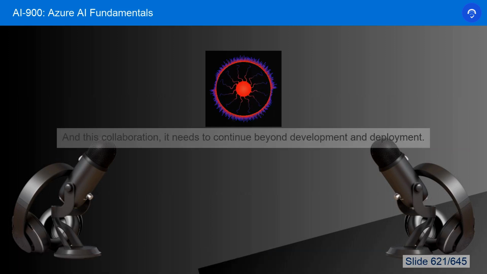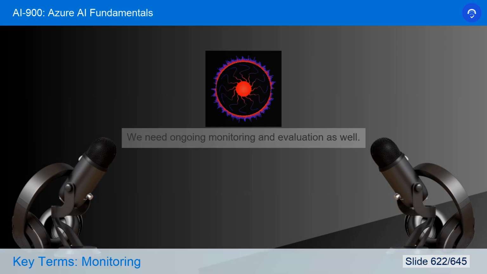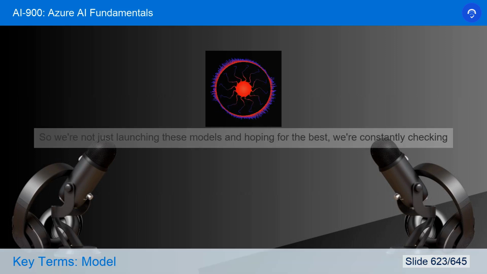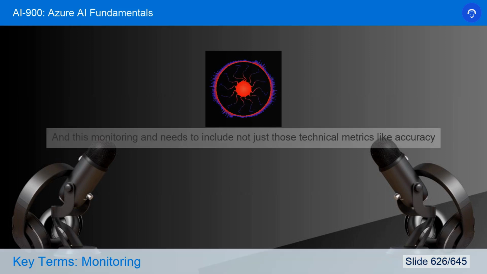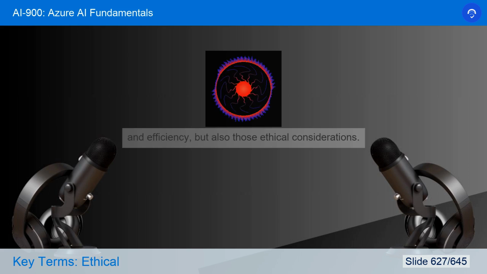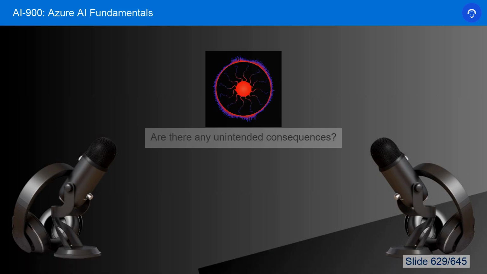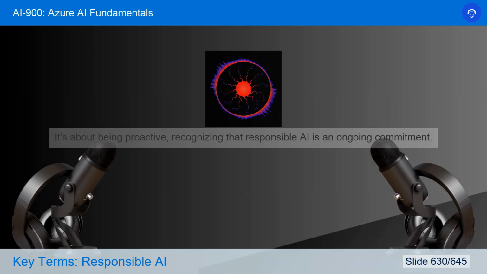Right. And this collaboration needs to continue beyond development and deployment. Right. We need ongoing monitoring and evaluation as well. So we're not just launching these models and hoping for the best, we're constantly checking how they're performing, looking for potential issues, and making adjustments as needed. Exactly. And this monitoring needs to include not just those technical metrics like accuracy and efficiency, but also those ethical considerations. Are we seeing any bias in the output? Are there any unintended consequences? It's about being proactive, recognizing that responsible AI is an ongoing commitment.